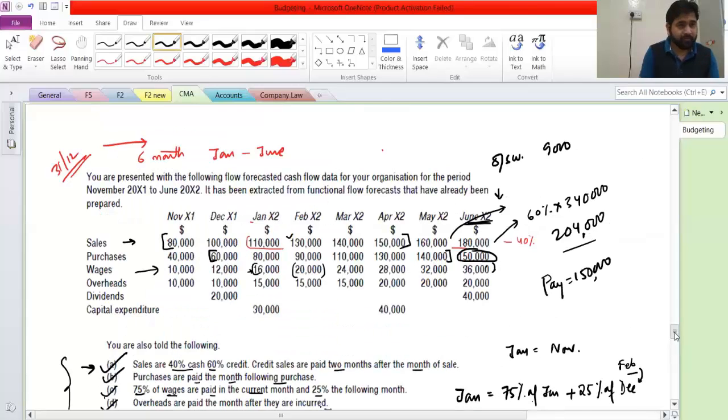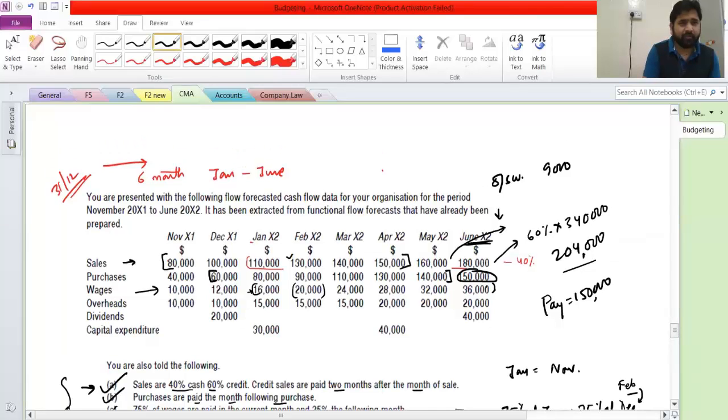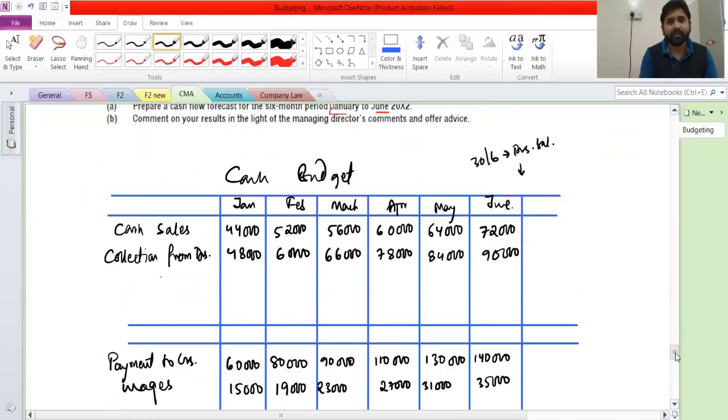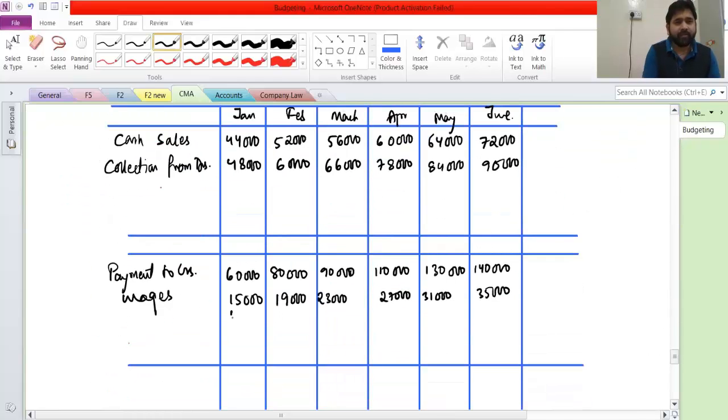So from 10,000 all the way down to 20, this is what we are going to pay: 10, 15, 15, 15, 15, 15, and then 20, 20, 20, 20. This is our overhead.